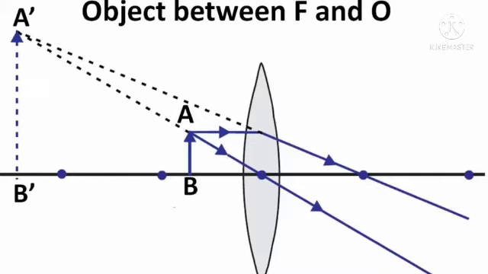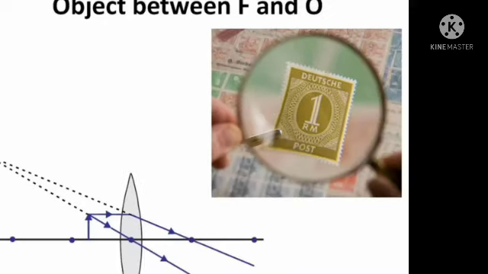Next case, very different case, object between focal point and optic center. If we place an object between focus and optic center, we will get an image which is virtual, erect and magnified.